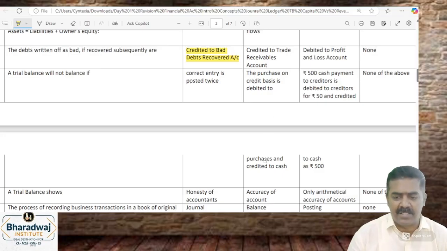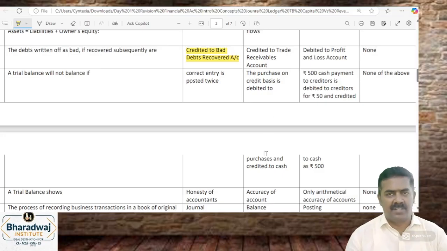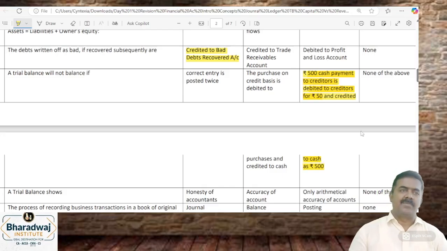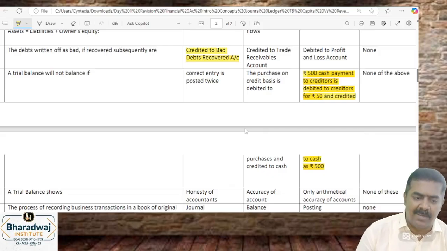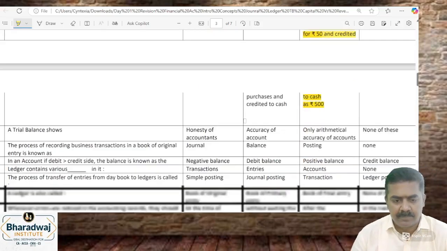Purchase on credit basis debited to purchase account, credited to cash. Anyhow, journal entry pass பண்ண over. இதான் பிரச்சனை. Cash payment debited to creditors as how much? 50. Credited to cash as how much? 500. Debitல ஒரு amount, creditல ஒரு amount record பண்ணும்போது trial balance match ஆகுது. Debitல வேற amount, creditல வேற amount போகும். Trial balance will not tally.